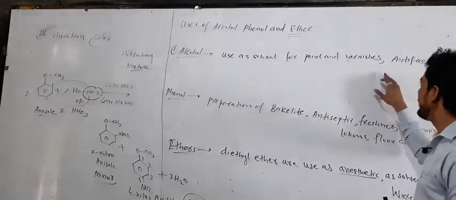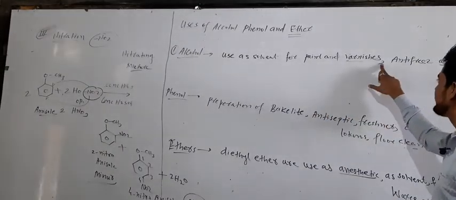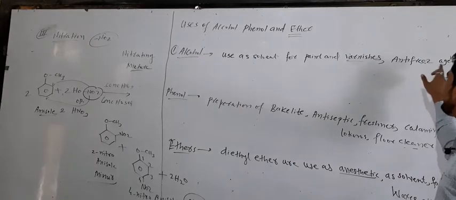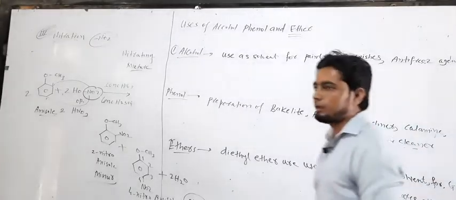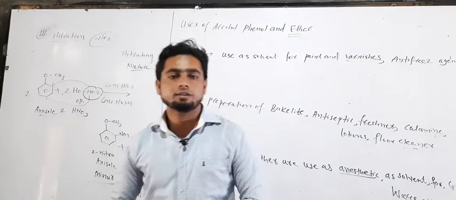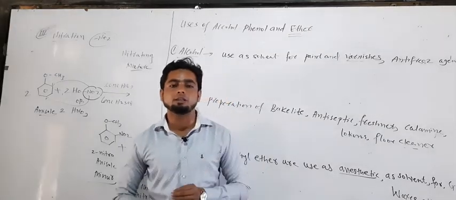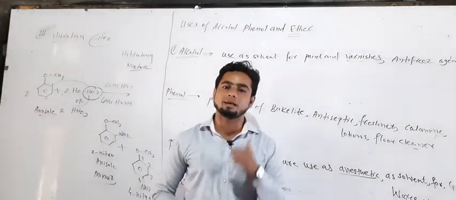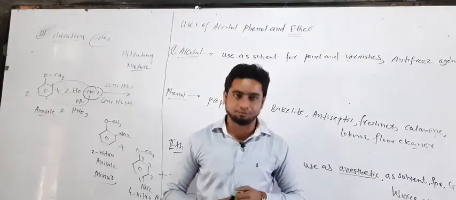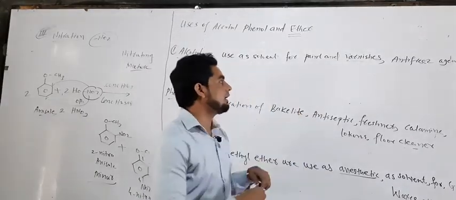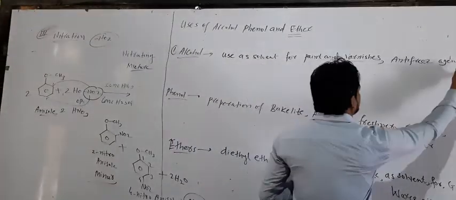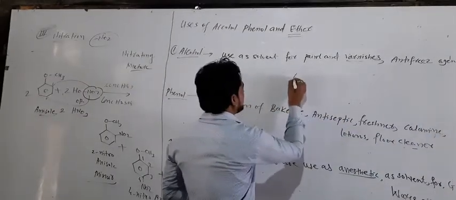Clear? And alcohol is also used as antifreeze agent. What is the antifreeze agent? The agent which is used in the automobile is called the antifreeze agent. Clear?